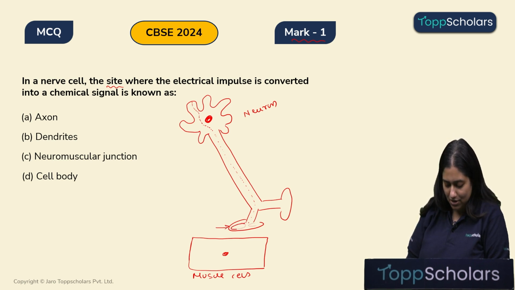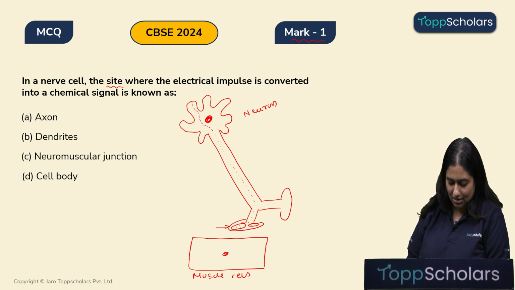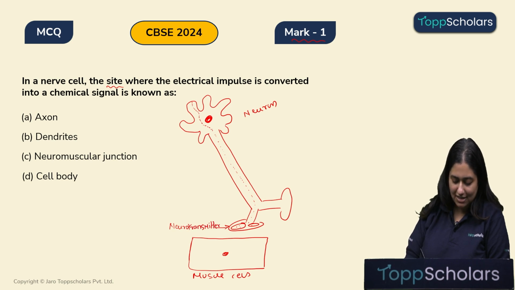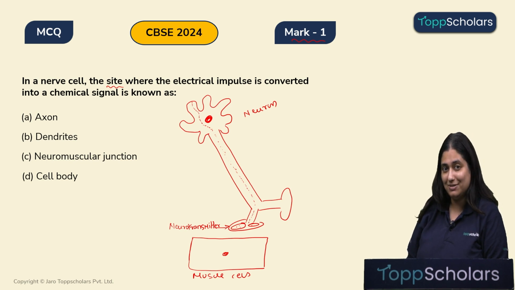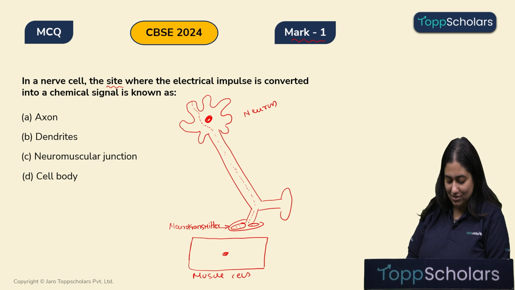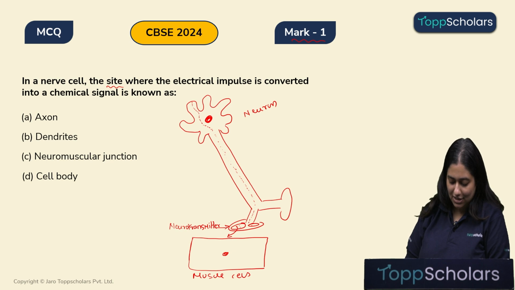In the synaptic knob, children, we have sacs which are filled with chemicals, and these chemicals are known as the neurotransmitters. So, when this electrical signal is conducted through the axon and into the axonal branch into these synaptic vesicles, it will lead to release of this neurotransmitter which is a chemical from the neuron. And this neurotransmitter will be delivered to this muscle cell.